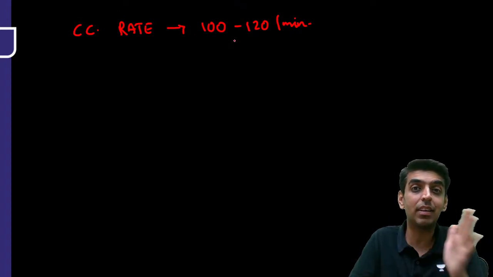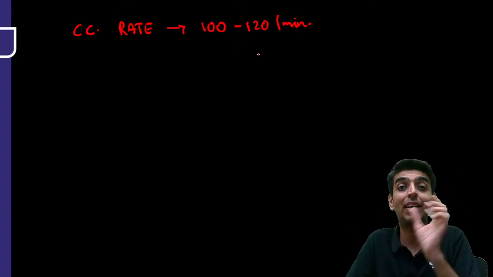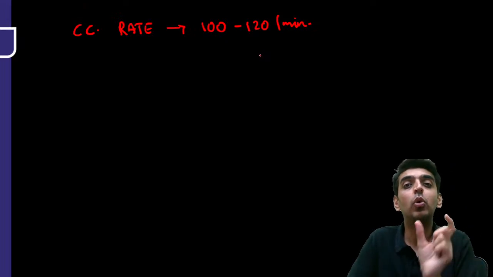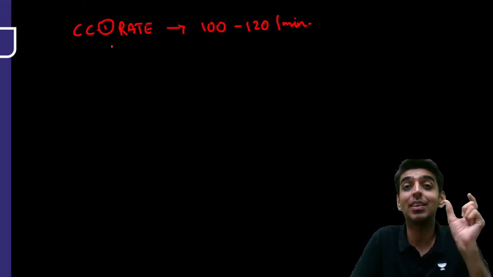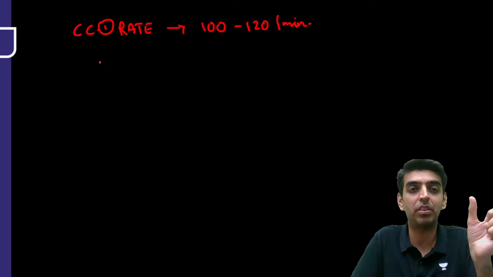It is not less than 100 or not more than 120, right? It has to be in the range of 100 to 120 per minute. This is the first thing that we should know, right, regarding chest compressions.